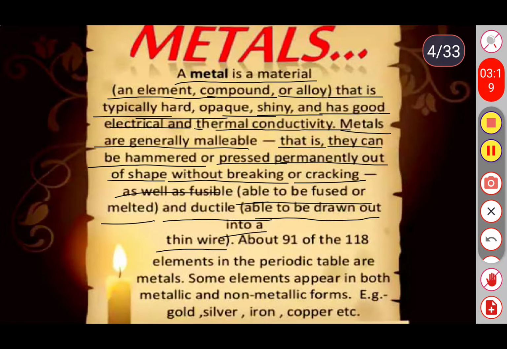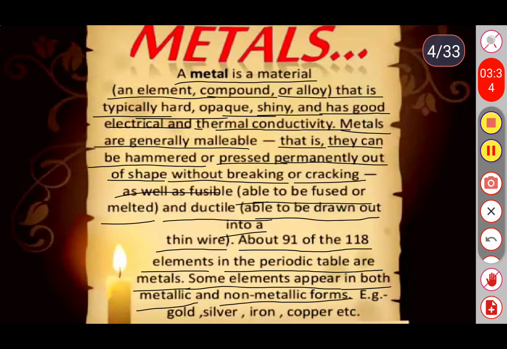About 91 of the 118 elements in the periodic table are metals. Some elements appear in both metallic and non-metallic forms. In the next chapter, classification of the periodic table, you are going to study the classification of the modern periodic table.